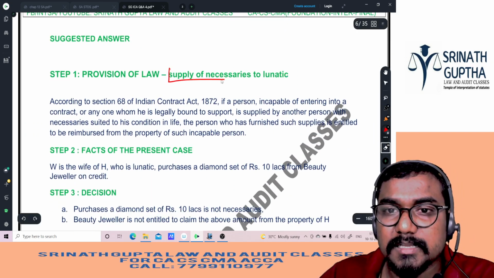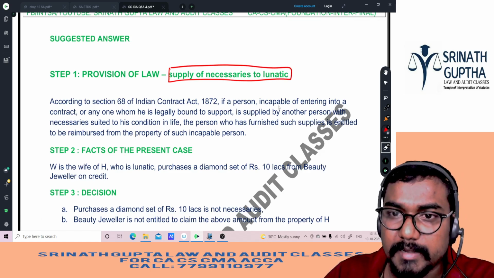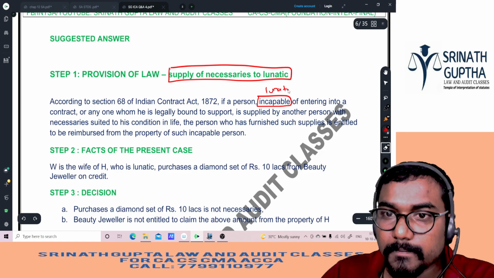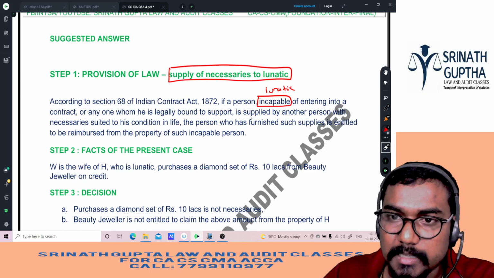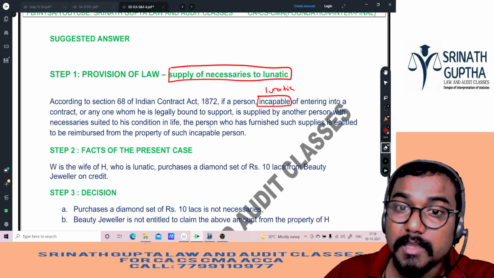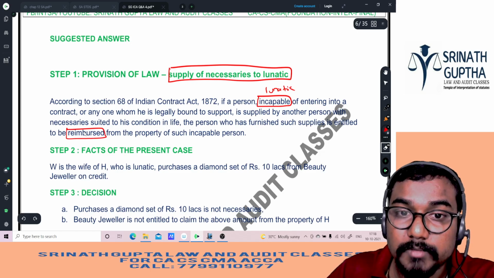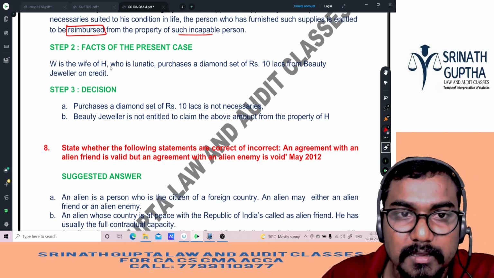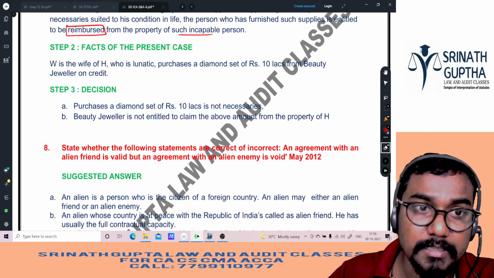Provision of the law, supply of necessaries to a lunatic. As per Section 68 of the Indian Contract Act, if a person incapable of entering into a contract, here a lunatic, or anyone whom he is legally bound to support is supported by another person with necessaries suitable to his condition in life, the person who has furnished such supplies is entitled to be reimbursed from the property of such incapable person. And W, the wife of H, who is a lunatic, purchased the diamond necklace worth 10 lakhs from the Bombay Beauty Jewelry on credit.